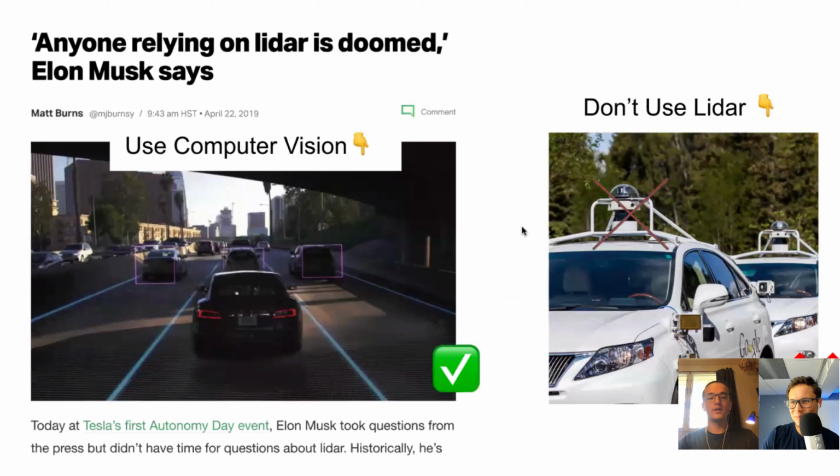Okay, so this is where I want to point out where Elon said this. He basically said anybody relying on lidar is doomed. So this is lidar, these nasty detectors on the right, where you can do sensing where it sends out lasers and so on, and it can self-drive. But you're kind of limited because all you have is this weird digital space, versus here with the camera. This is how the human brain works.